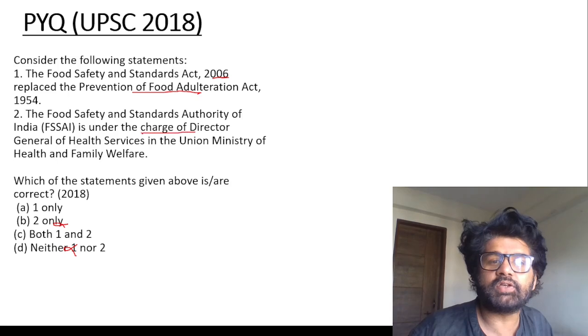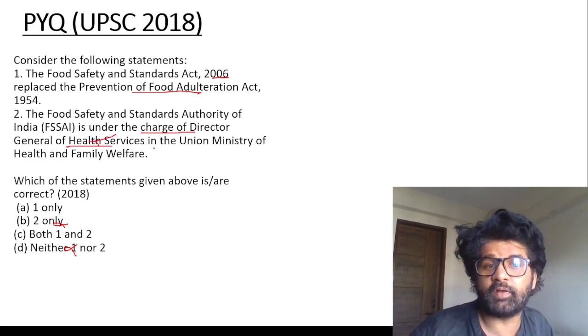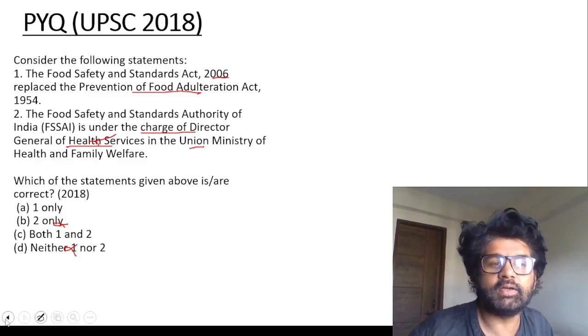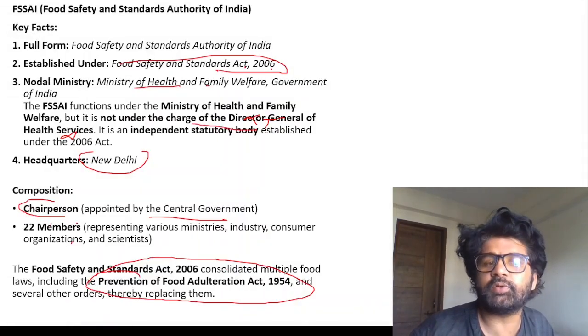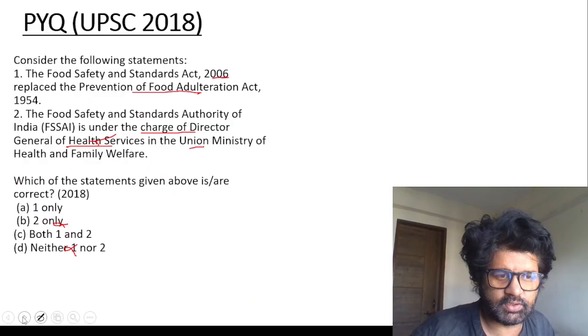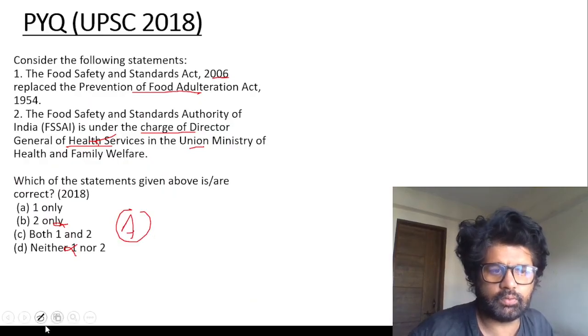Food Safety and Standards Act replaced the Prevention of Food Adulteration Act, correct? So we are left with A and C. Food Safety and Standards under the charge of... I've just told you, it is not under the charge of Director General of Health Services. It is under Union Ministry of Health and Family Welfare, but it is not under Director General of Health Services. There's a chairperson appointed by central government. So second is wrong. So the answer is A, 1 only. Whoa, guys.